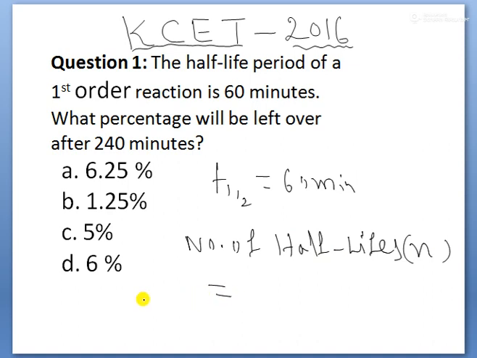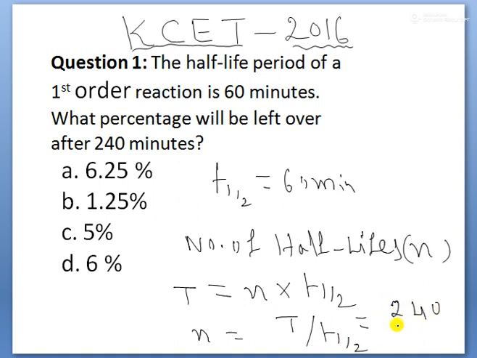here children, you are using the formula T is equal to n into T half. To find the n value, use T by T half. Here T is called time, children. How many minutes are given here? 240 minutes are given. How much is the half-life given here? 60 minutes are given, children. So here 6 4s are 24. Therefore, how many half-lives? 4 half-lives. n is equal to 4. That is number of half-lives 4, children.